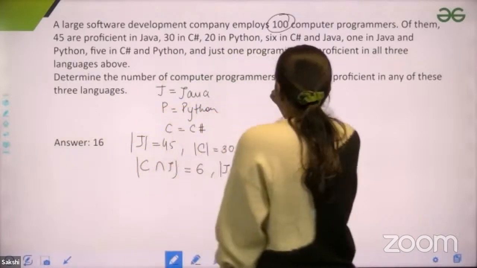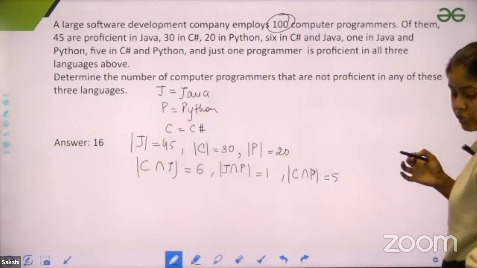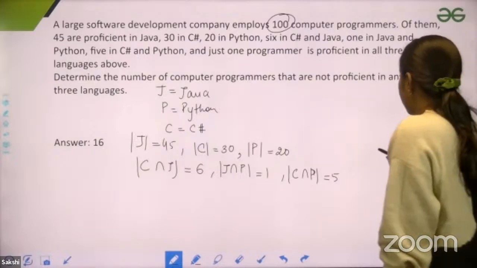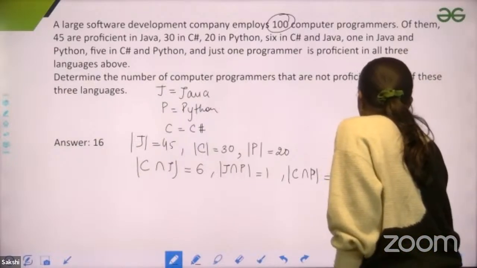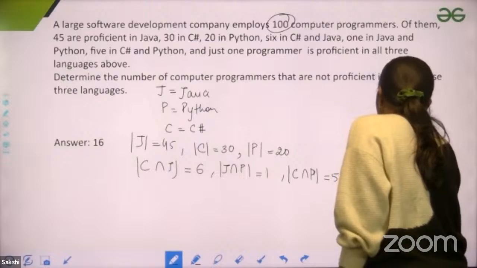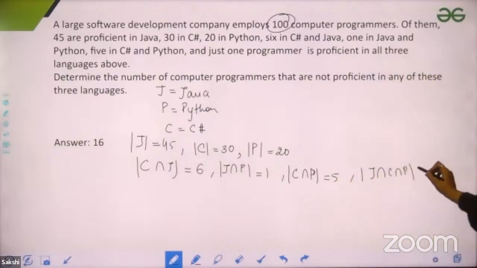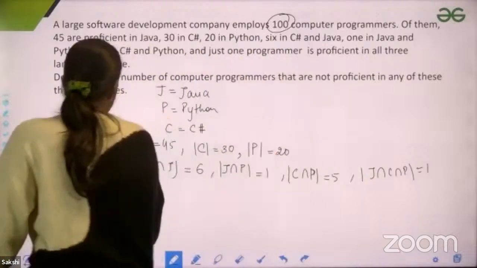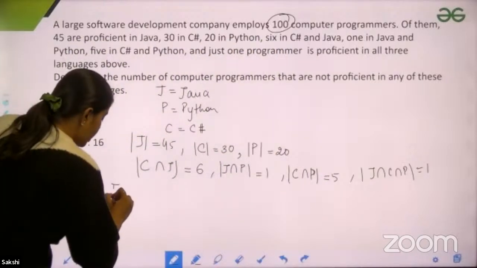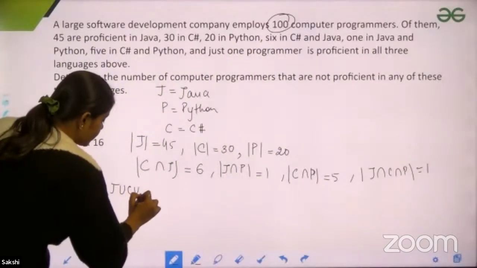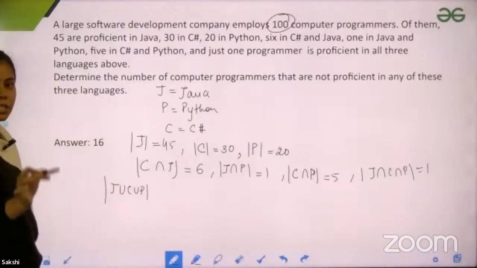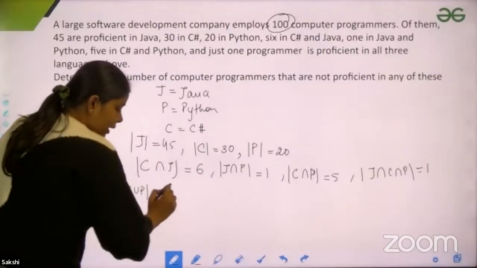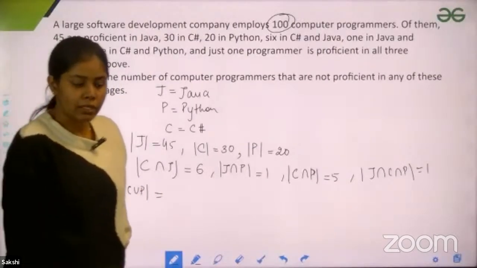And then they have given that just one programmer is proficient in all the languages, that means J intersection C intersection P. That means all three languages, only one is proficient. So what would I find out? I'll find out J union C union P, that means all the programmers who are trained in at least one of the languages. I'll find this using inclusion-exclusion.